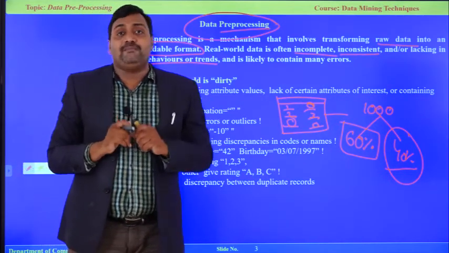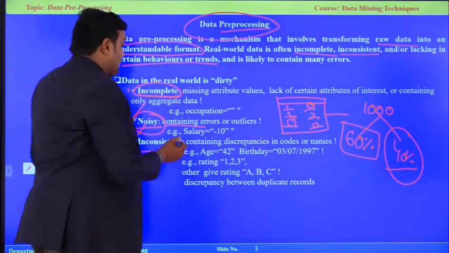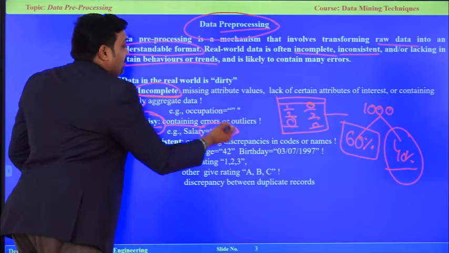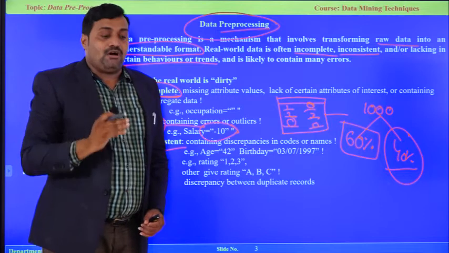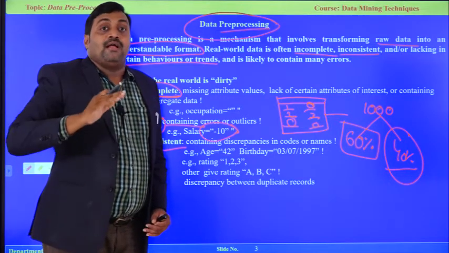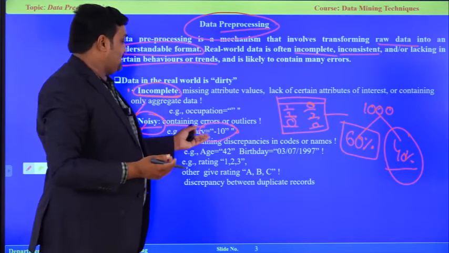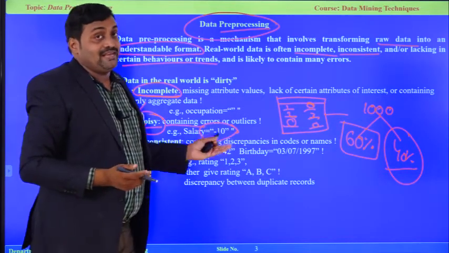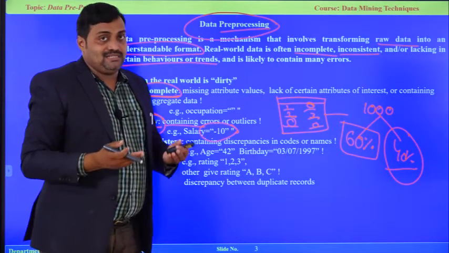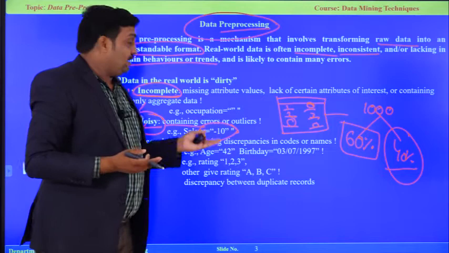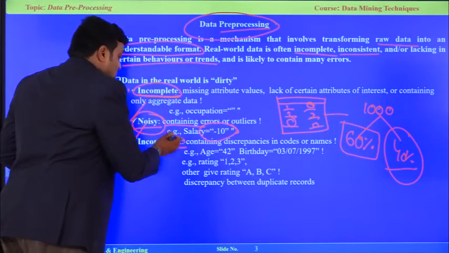Or while entering the data, the data entry operator may not fill it in properly. So that leads to wrong information or incorrectly entered data. And not only that, there is a chance of incorrect entries. See here, the salary is -10. Generally, salary is either 0 or any positive number, but human errors, typo errors, may produce a negative value. Okay. Another is inconsistent data.